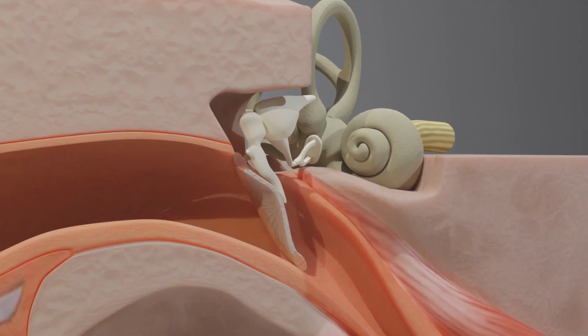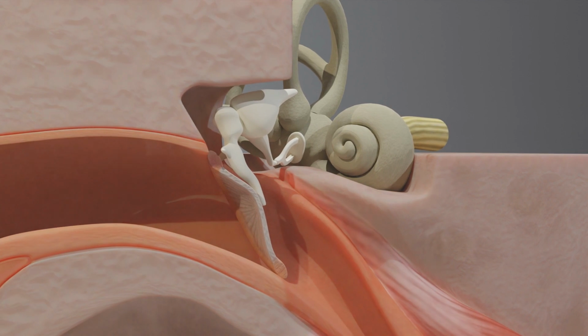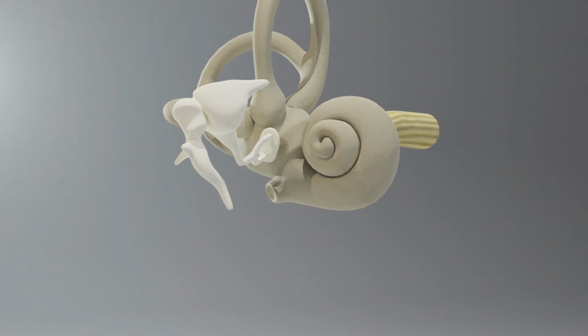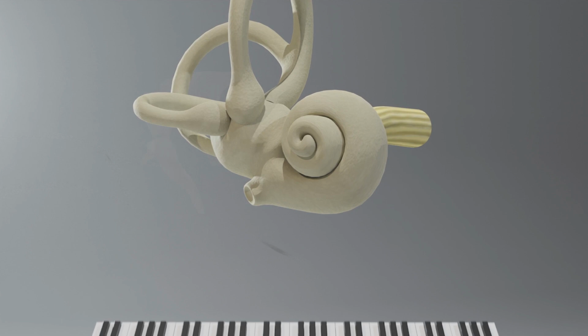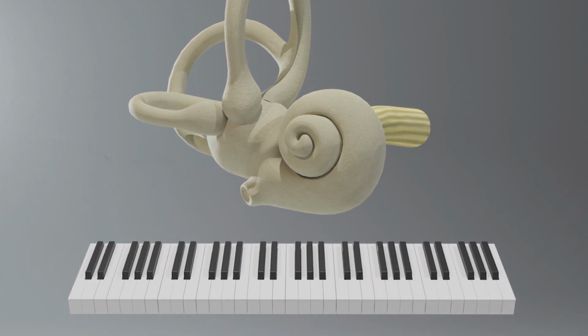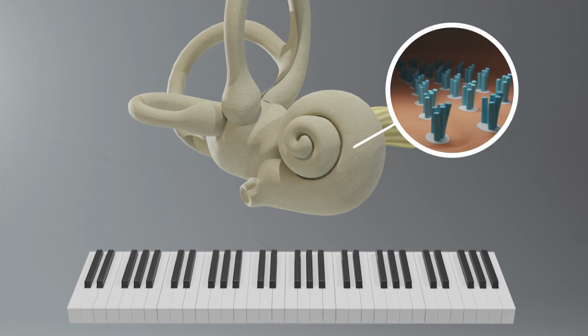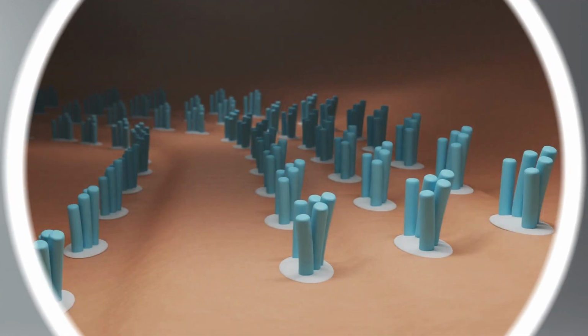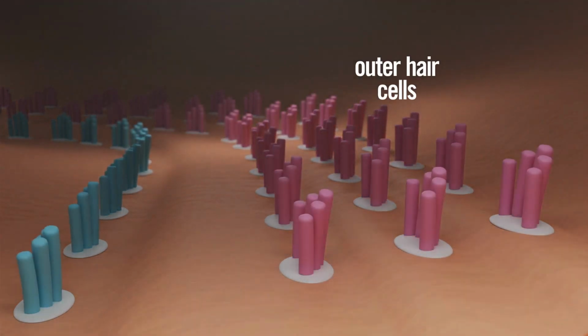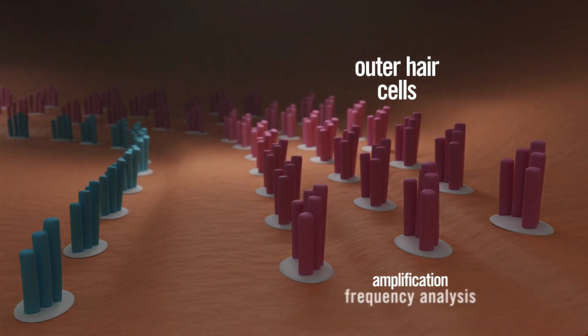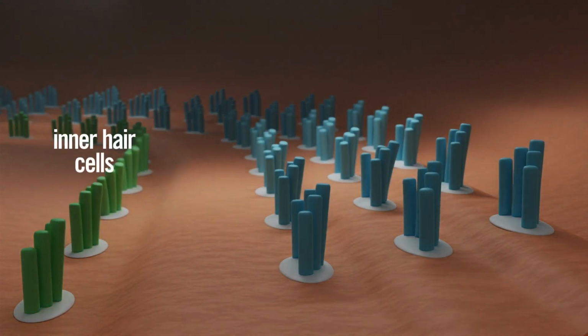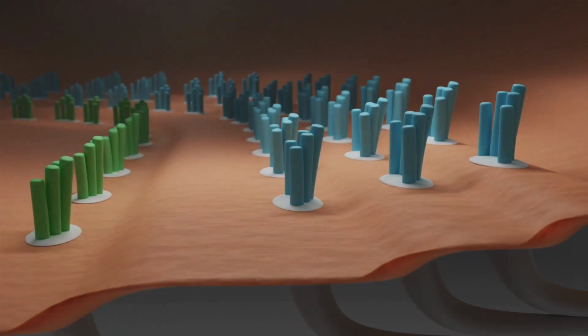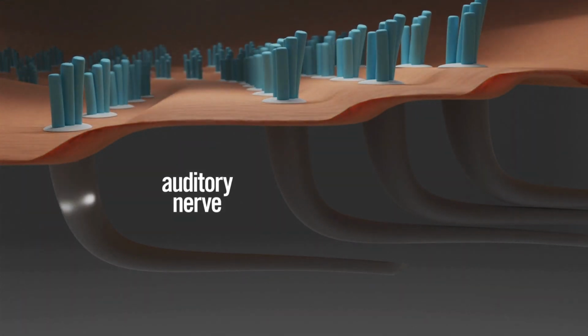The cochlea plays an important role in hearing by amplifying soft sounds as well as separating all the different pitches or frequencies of sounds. It's like a piano, but with even more keys. The cochlea also sends messages about sounds to the brain by activating the auditory nerve. There are many different types of cells in the cochlea, but 2 are very important for hearing. The outer hair cells, which are responsible for amplification and frequency analysis of sounds, and the inner hair cells, which are the cells that communicate with the auditory nerve and ultimately the brain.